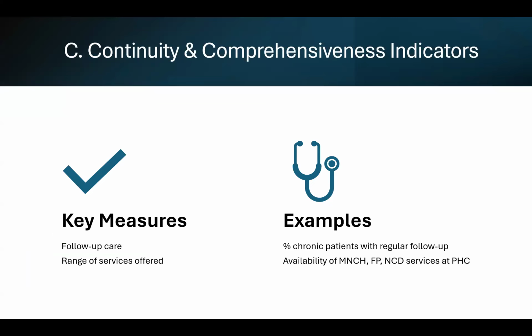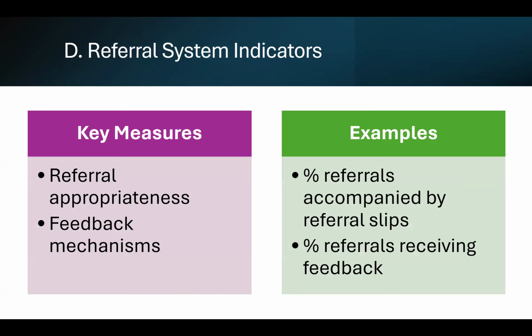Then we have continuity and comprehensiveness indicators, for which key measures are follow-up care, range of services offered. Examples include percent chronic patients with regular follow-up, availability of MNCH, family planning, NCD services at primary healthcare. Then we have referral system indicators, and key measures are referral appropriateness, feedback mechanisms. Examples include percentage of referrals accompanied by referral slip, percentage of referrals receiving feedback.